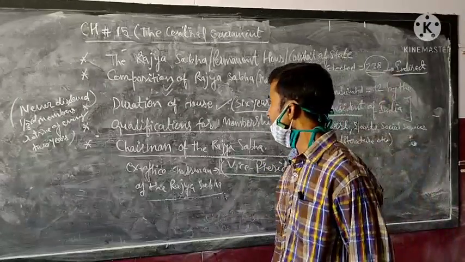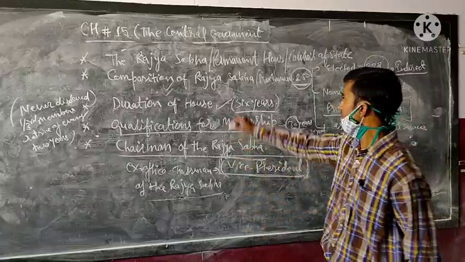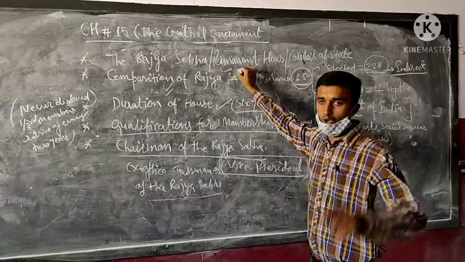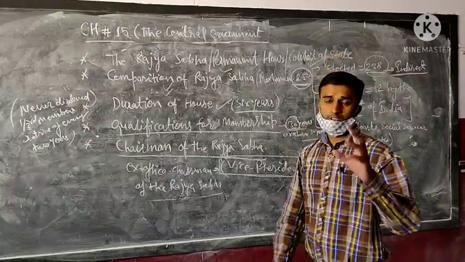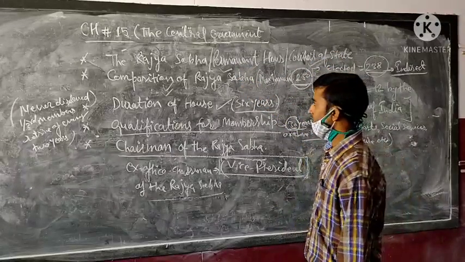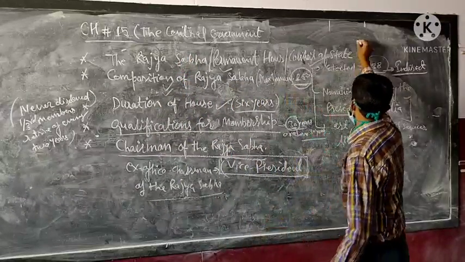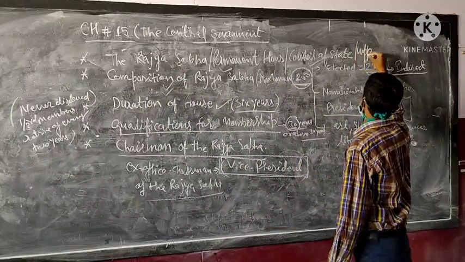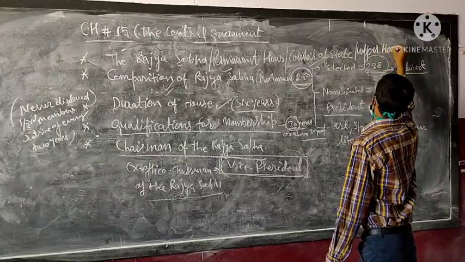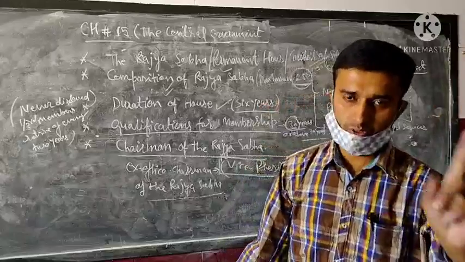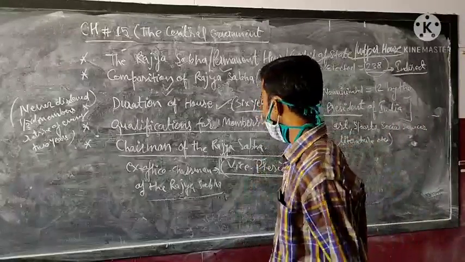I hope that is clear. The Rajya Sabha is known by different names. Permanent house, because the Rajya Sabha is never dissolved. It is also known as the Council of State. It is also known as the upper house. The Lok Sabha is known as the lower house, and the Rajya Sabha as the upper house.